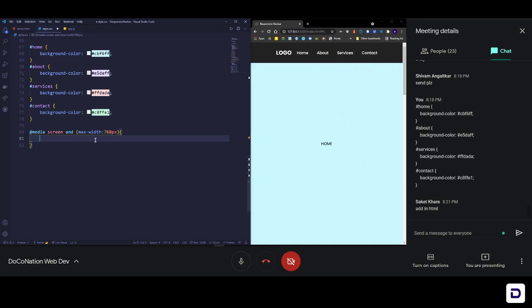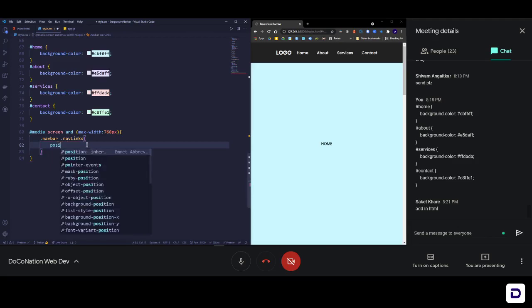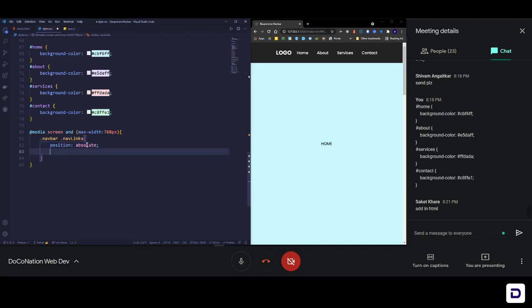So for that, again we'll catch the nav bar and then we'll select the nav links. Okay, so we're gonna style this particular area where the links are. So the first thing is that we are going to say that position should be absolute. That means I am going to define your absolute position. Okay, and that position is top should be 10vh because that's the height of our nav bar. So it should start just below the nav bar, and then right should be 0 so that it is on the right side of the screen.